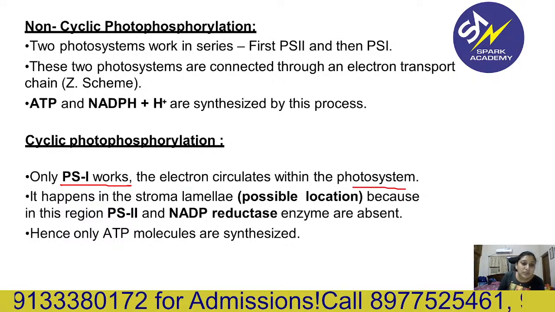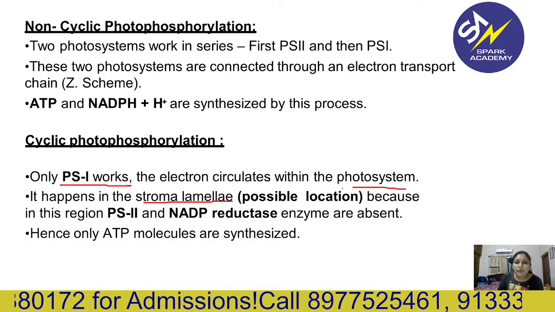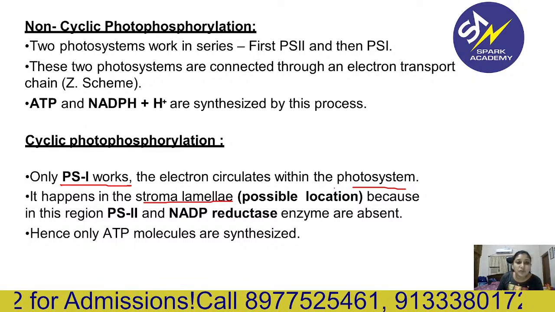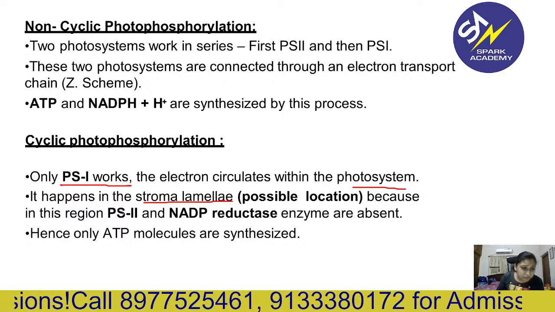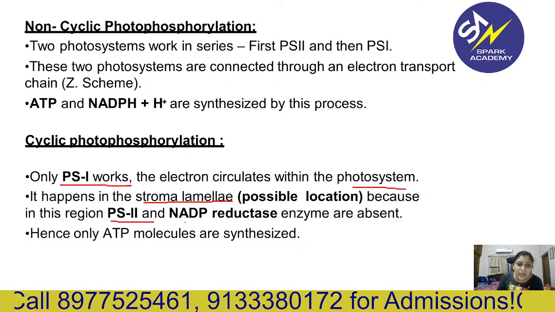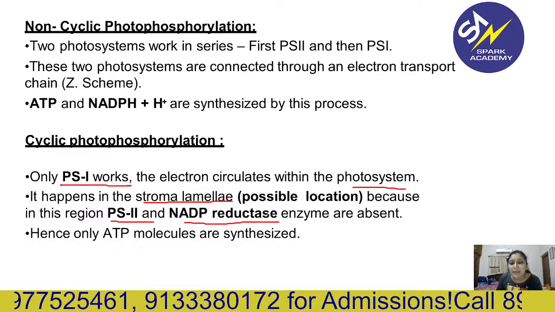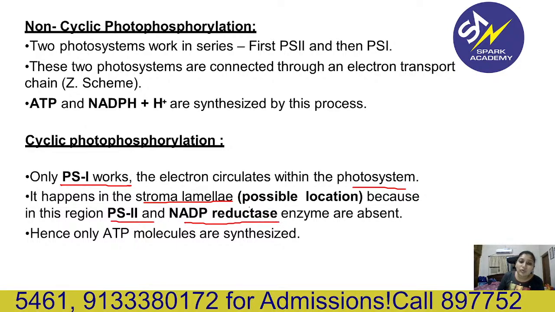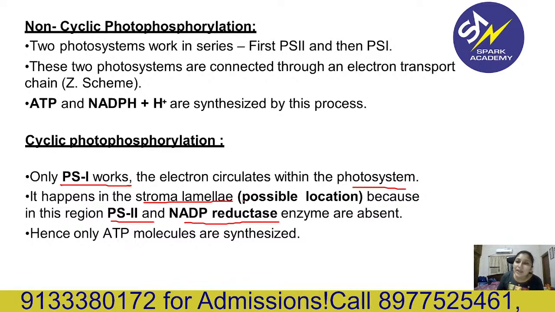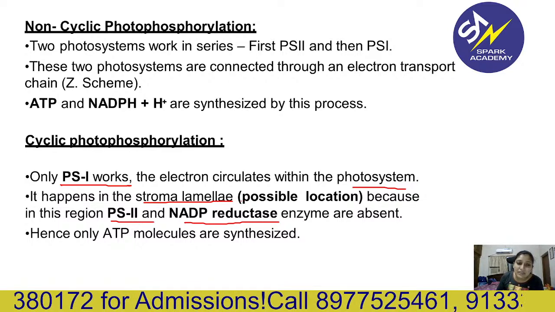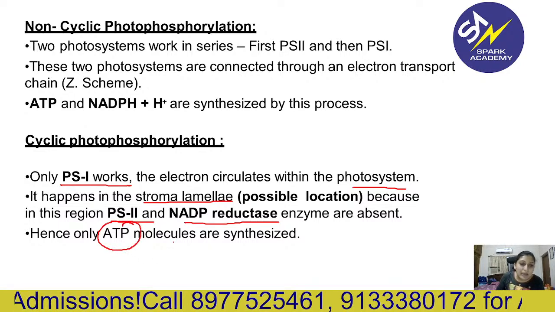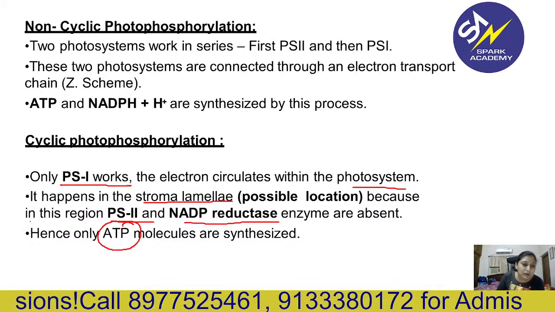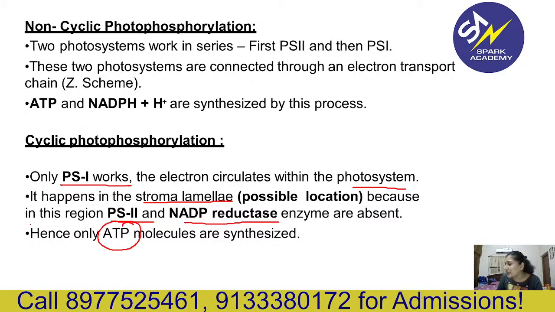The possible location of this photophosphorylation is the stroma lamellae, because in this region PS2 and NADP reductase enzymes are absent. So only ATP will be produced and no NADPH will be produced in this reaction. Hence the product is only ATP. Again, mention this point, guys: cyclic.